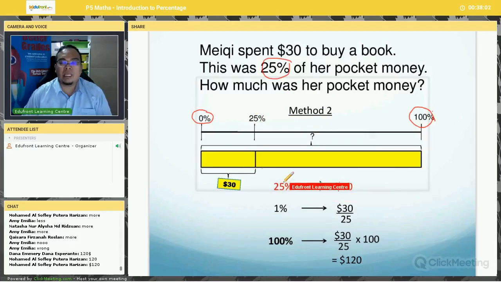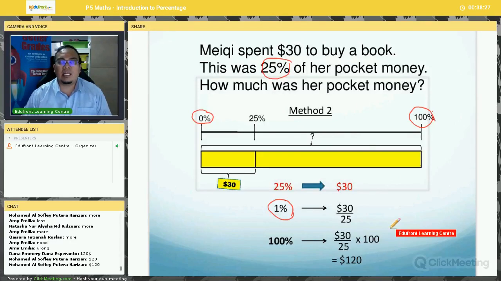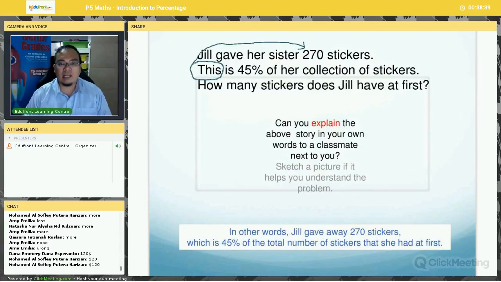So how much was her pocket money? To get her pocket money, first you divide by 25. You get 30 divided by 25, you get 1%. To find 1%. And then after that, to get 100%, you multiply by 100. So you get a total of $120. So same answer, but here this is more visual, by using the model. For a start, you may want to use a model so that you can understand or visualize the problem better.